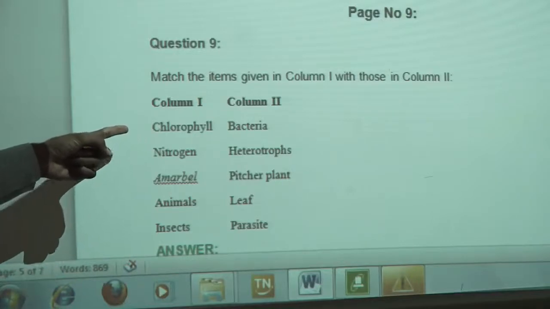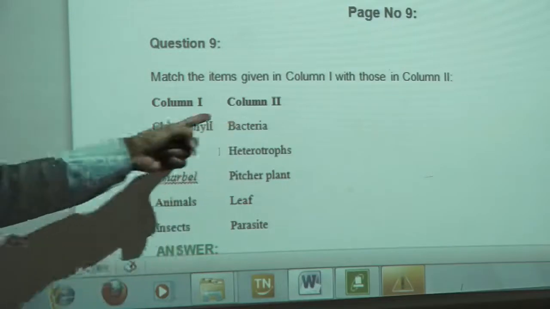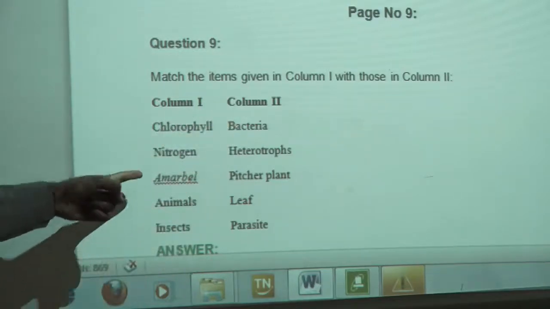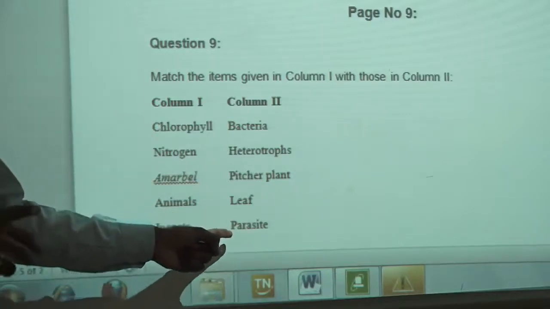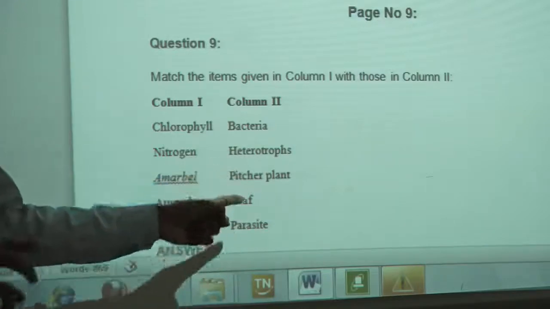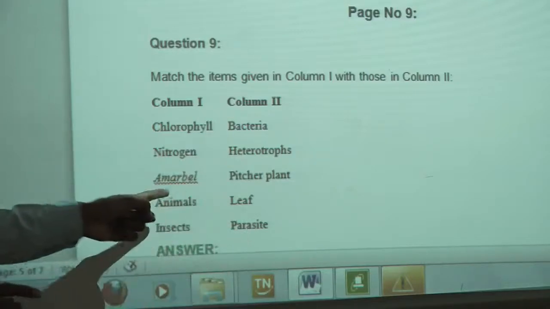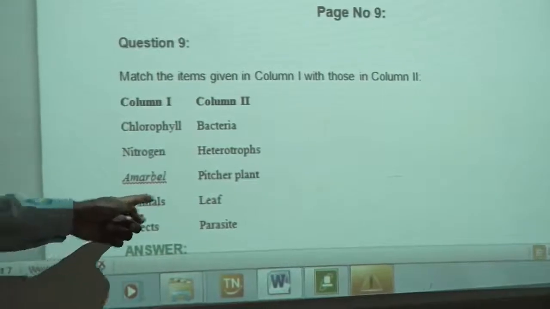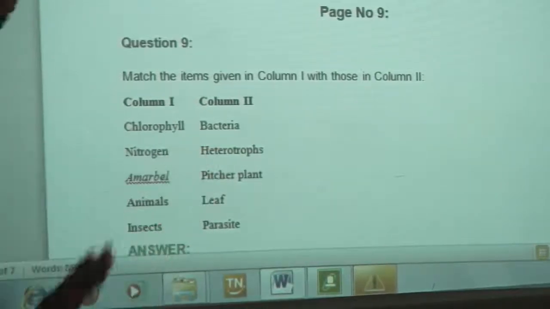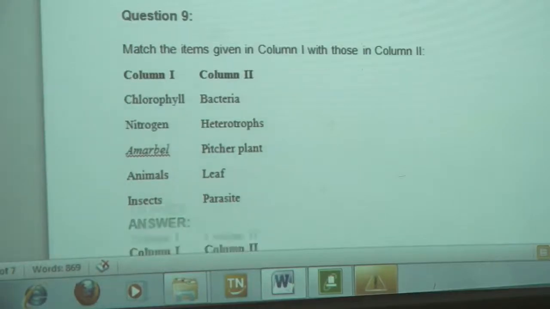Nitrogen is fixed with the help of bacteria. So nitrogen with bacteria. Okay. Amarvel is what? A parasite. It is a heterotroph, but specifically a parasite. The heterotroph option is there, but some other things are there in column 1. So Amarvel, parasite. Animals, heterotroph. Insects, pitcher plant. Pitcher plant traps the insect. Okay, let us see the answers.